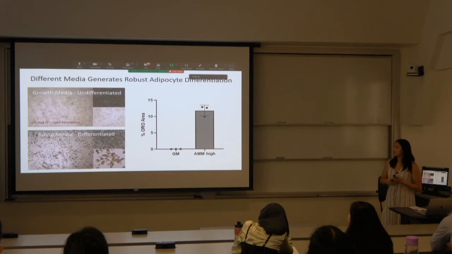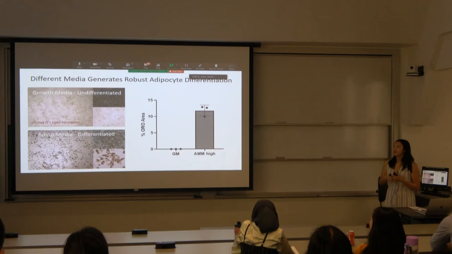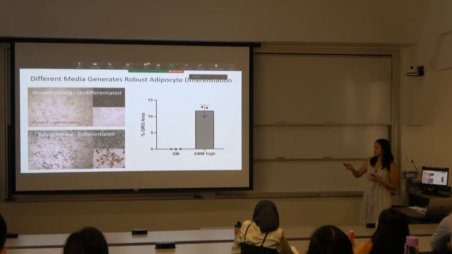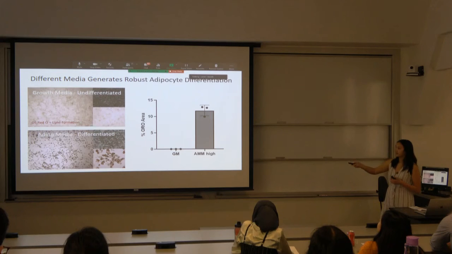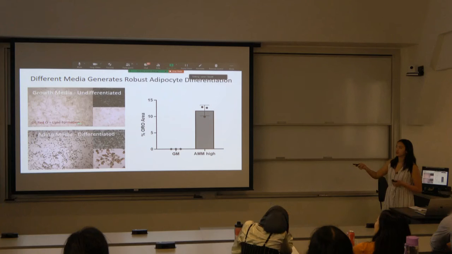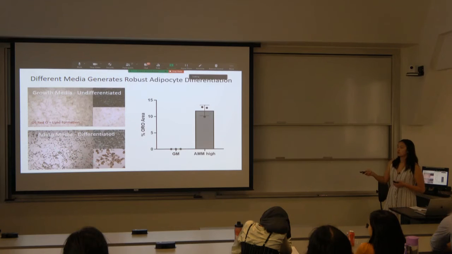This brings us to our first step of analysis, and here you can see that in our growth media we had no differentiation in our adipocytes compared to our adipogenic media. These red adipocytes show the lipid formation within the cell.